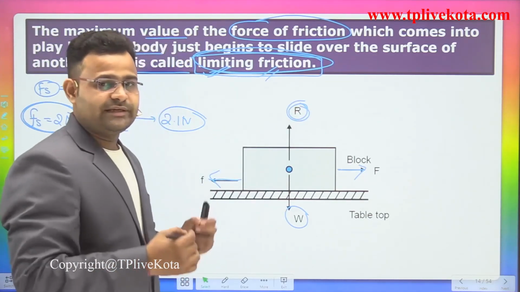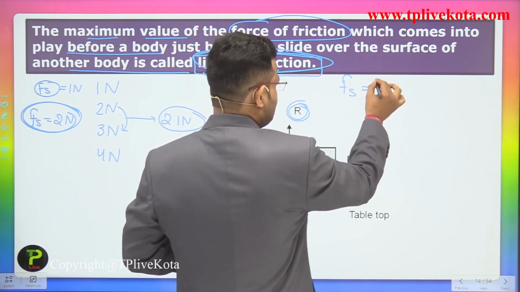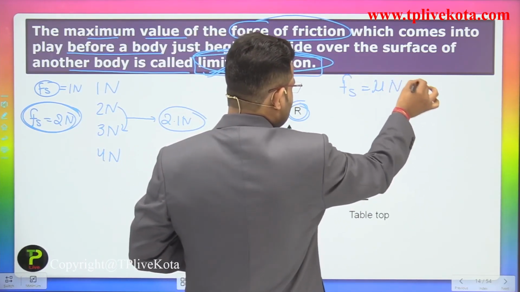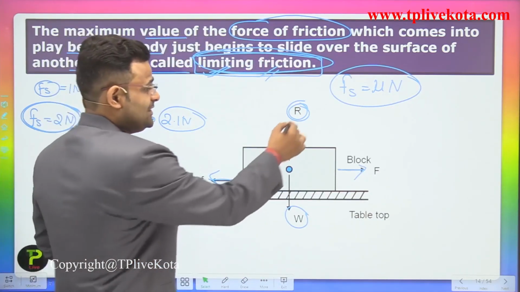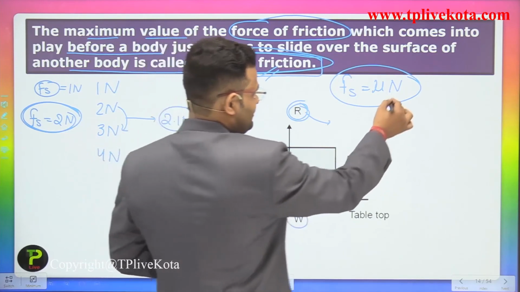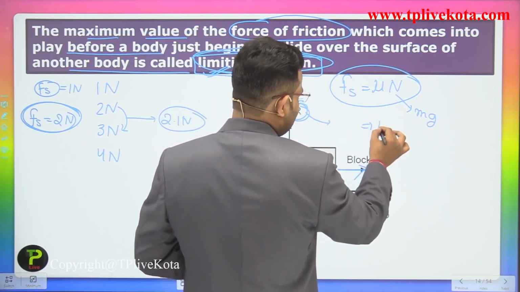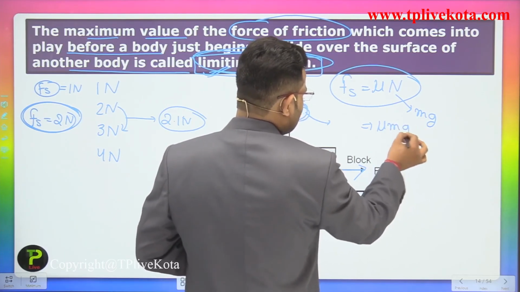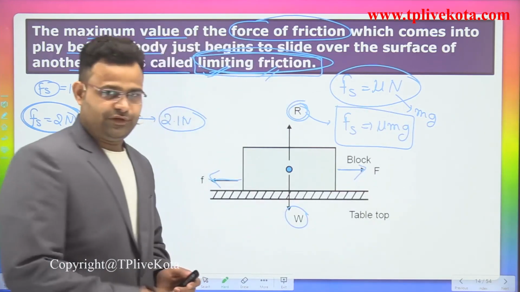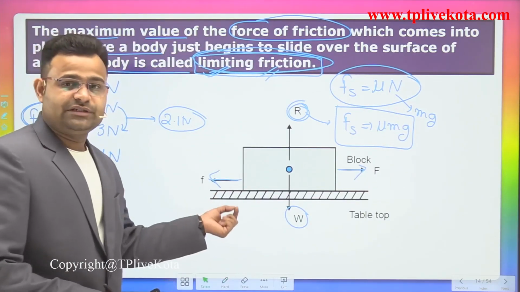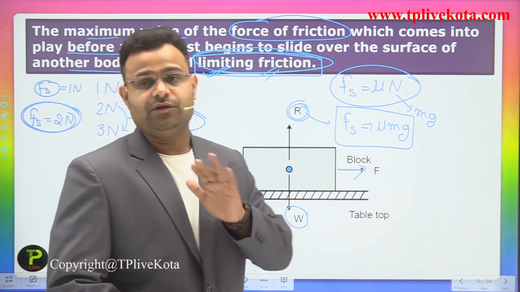If someone says find the value of the frictional force, we use the formula: frictional force equals mu into N. N is represented by R, which is equivalent to mg. So we can write mu mg, the mathematical formula for calculating the force of friction, where mu is the friction coefficient.